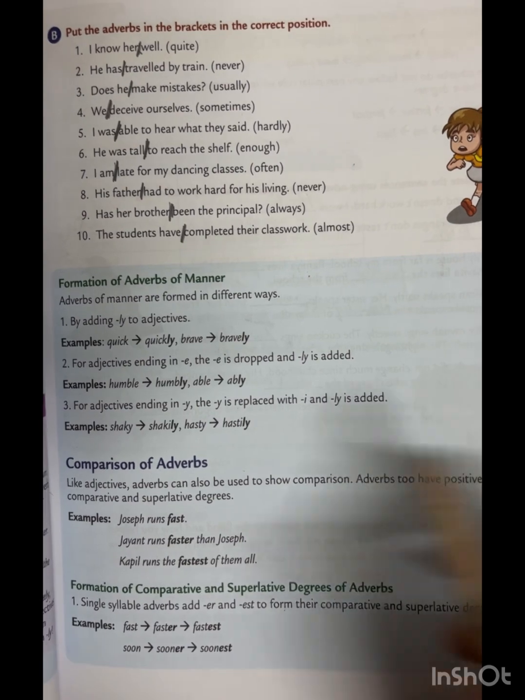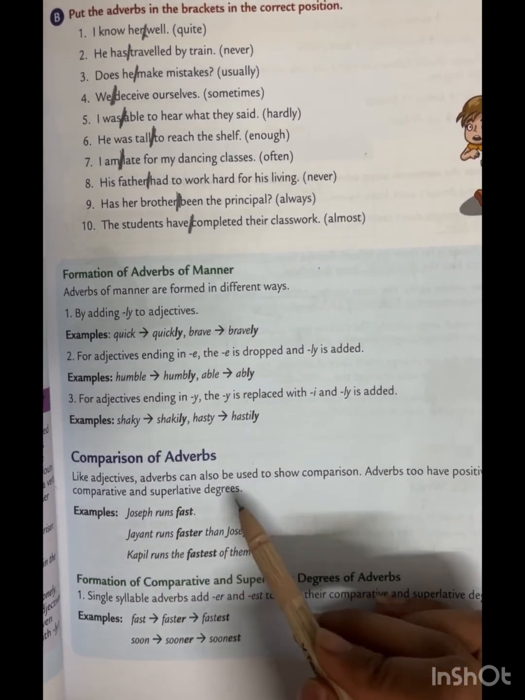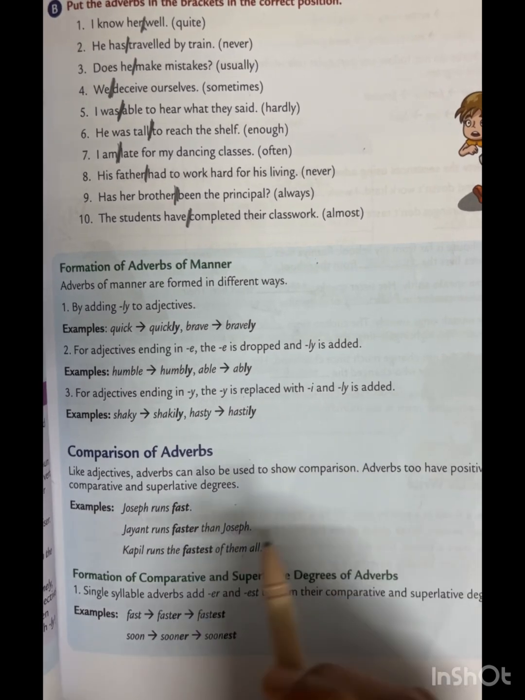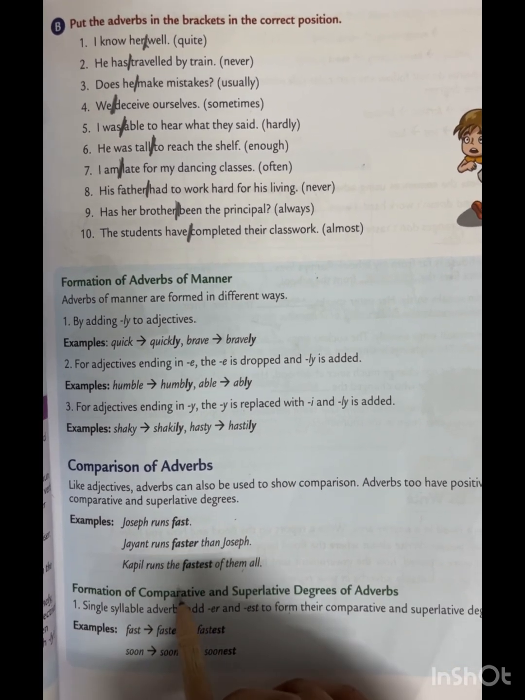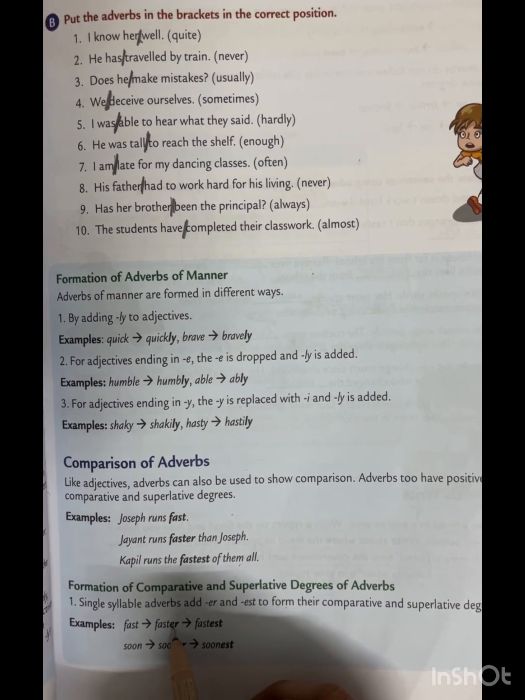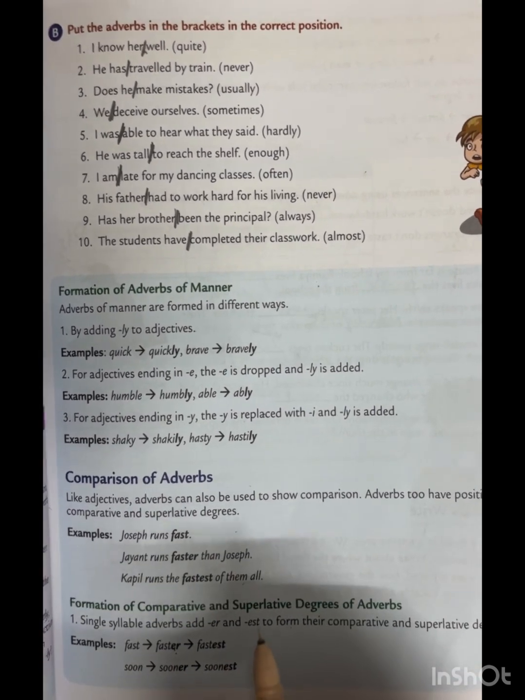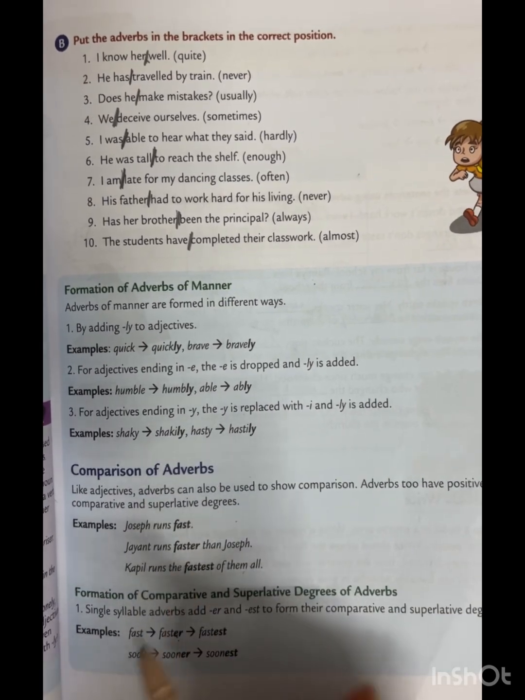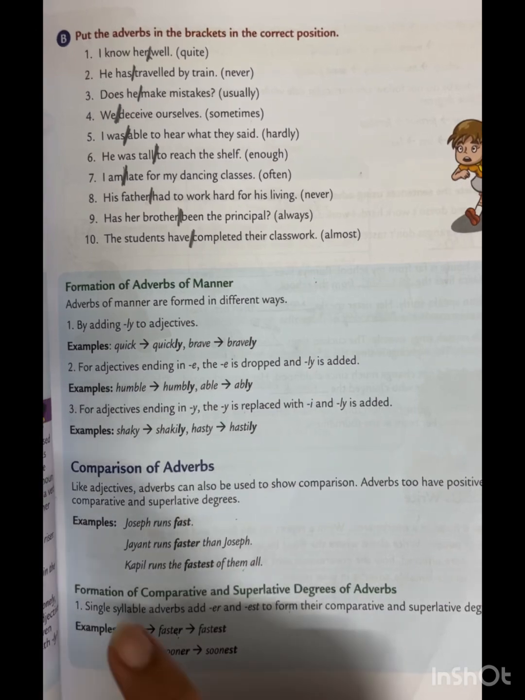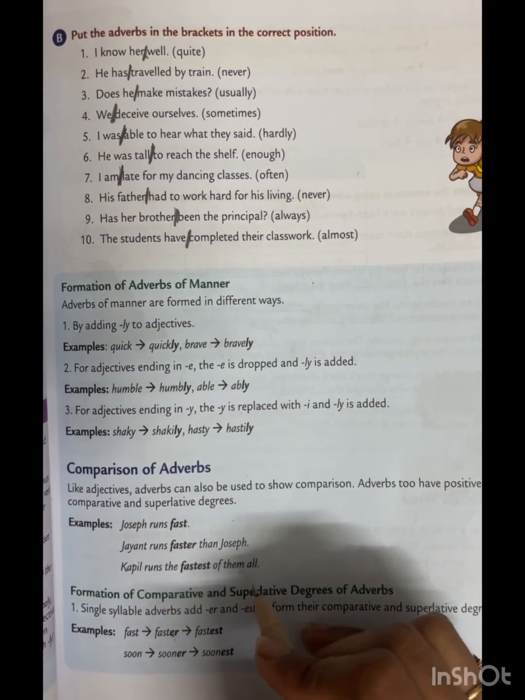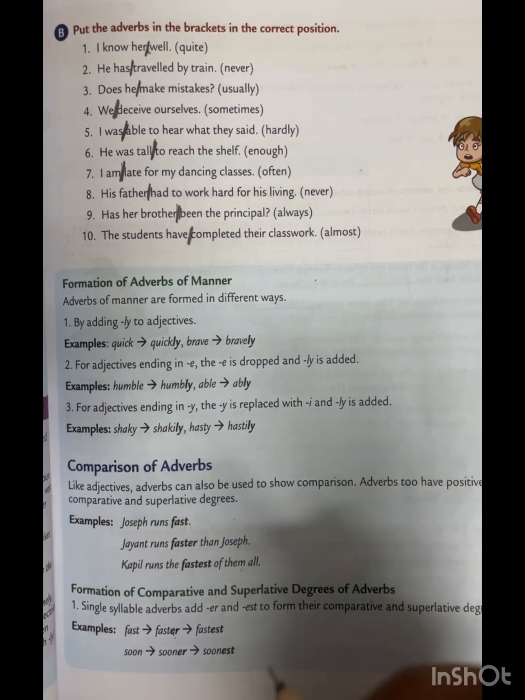Now the next topic is comparison of adverb. Here it is divided into 3 parts, that is positive, comparative and superlative. When we talk about positive, in that we only use the first form. In comparative we use the second form. We add er to the word, and in superlative we add est. In positive we talk about a single subject. In comparative we compare one subject to another, and in superlative we compare one subject to the rest of all. It can be two or more than two.